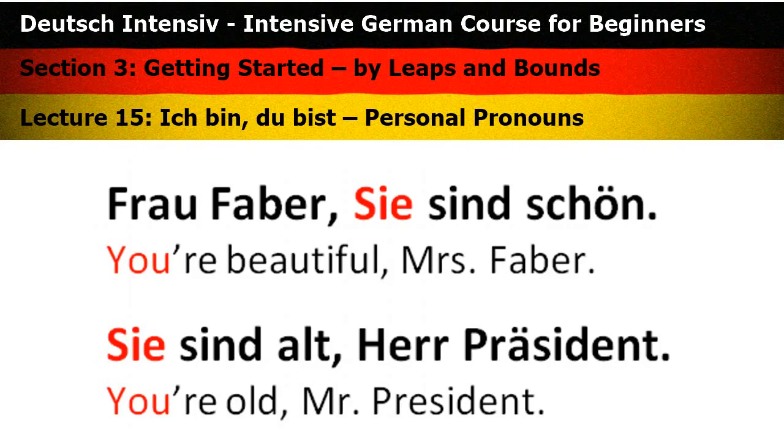So for example, we have Frau Faber, Sie sind schön. We use capitalized Sie because we say Frau Faber. This is someone older or someone that we do not know so well, and this is when we should use Sie instead of du. Now, the other example is Sie sind alt, Herr Präsident. Here we are addressing the president, someone important. So we also shouldn't use du, we should use Sie. Now you can repeat these examples.